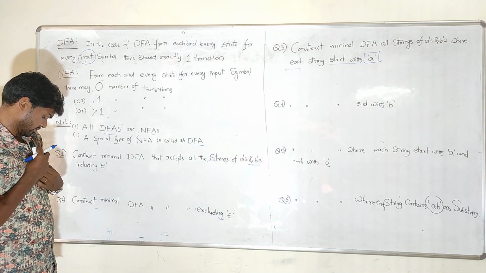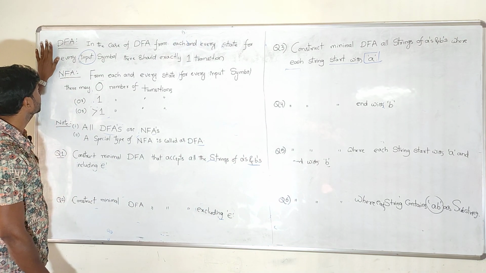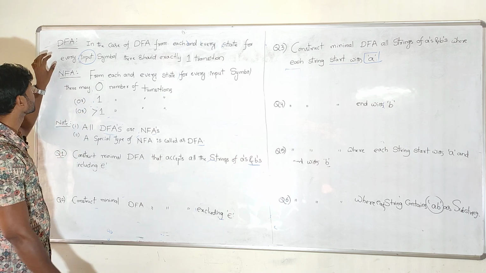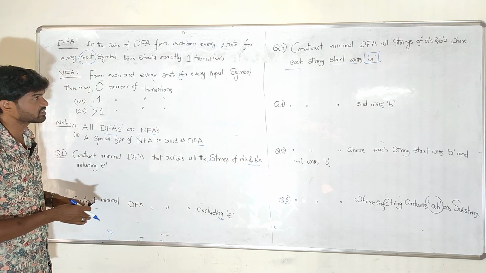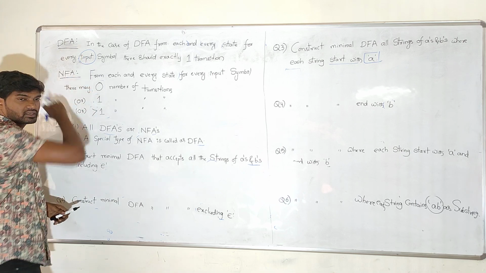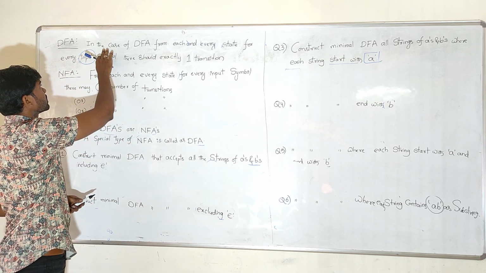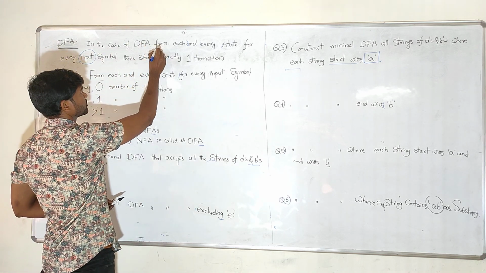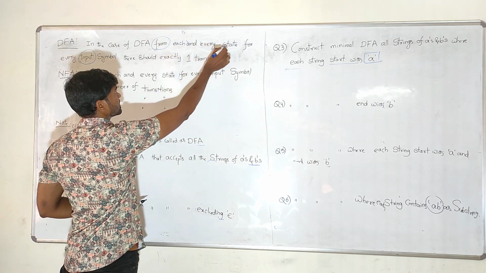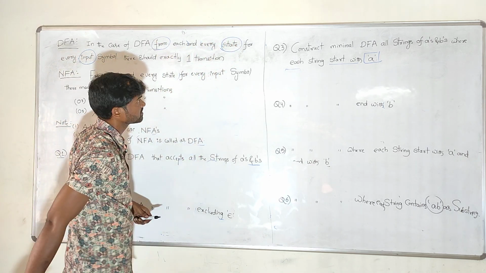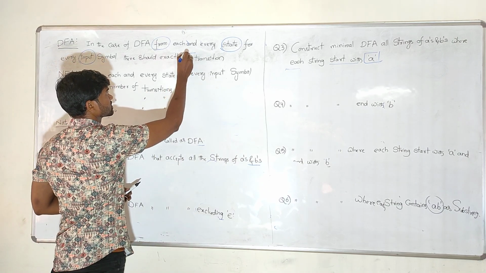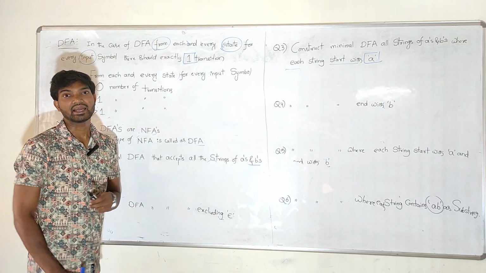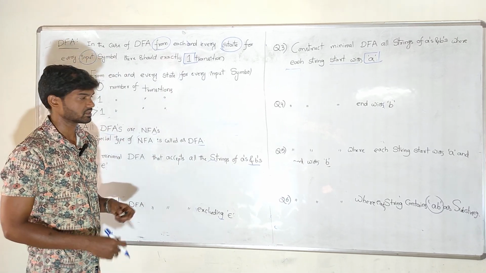Now, coming to the basic definition of DFA and NFA, there is a small difference. Both are the same, but there is a little bit of variation. The DFA definition is simply that from each and every state, per given input symbol, how many transitions should there be? Exactly one transition.